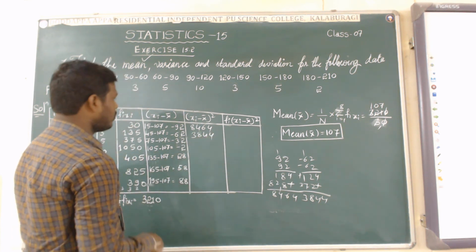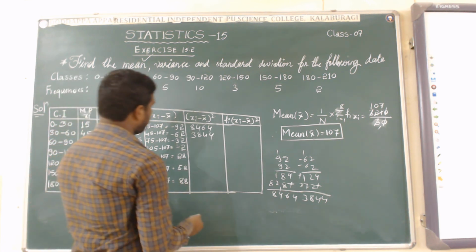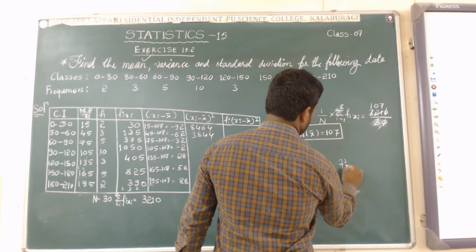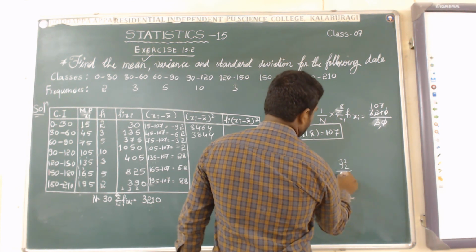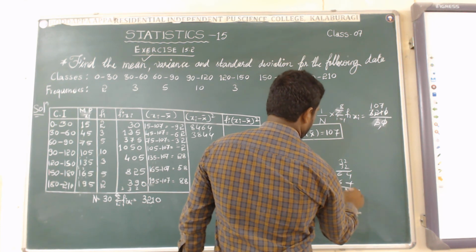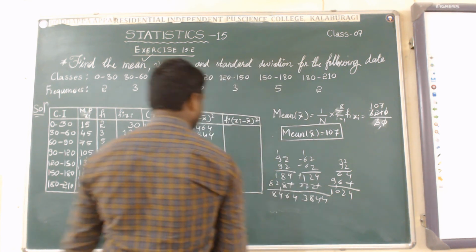Again 32 into 32. So how much will come here? 4, 6, 6, 9, 4, 12, 1024.